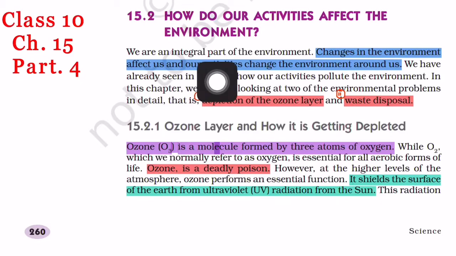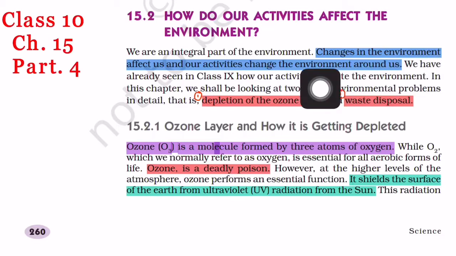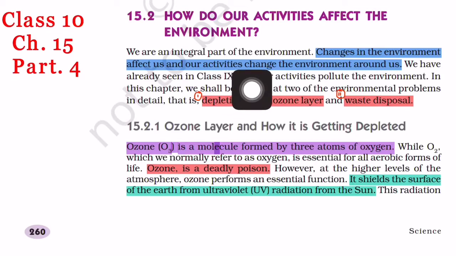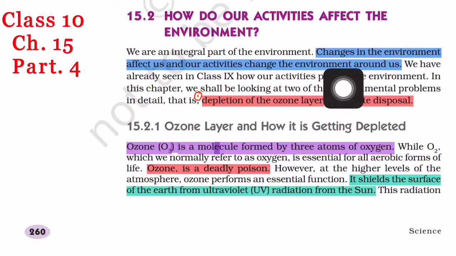We are an integral part of the environment. As you know, human beings are part of the environment as well as the ecosystem. Changes in the environment affect us and our activities change the environment around us. So due to the change in the environment, human beings are badly affected, and due to the activities of humans there are a lot of changes in the environment. That means both are mutually dependent on each other. That is why every activity in the environment can produce changes that affect both.